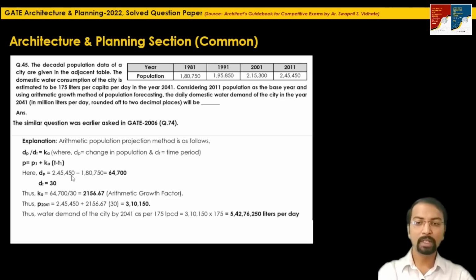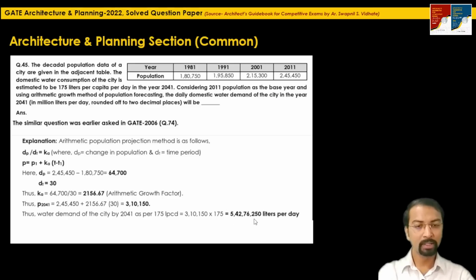They are expecting the answer in million liters per day, not in liters per day. As we know, 1 million equals 10 lakh. So if we simply divide this figure by 10 lakh, you will get the value in million liters per day, which is expected in the final answer.